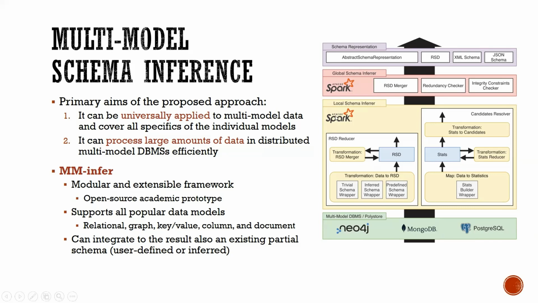The yellow part is called local schema inferer, and it infers so-called local schemas, and it also extracts various statistics from the data, which we call fingerprints, and which are then transformed to a set of candidates for various integrity constraints, references, redundancy, etc. Both these pieces of information are then combined in global schema inferer, the red part, to the resulting multimodal schema, which is then transformed or represented in the selected format in the violet part.